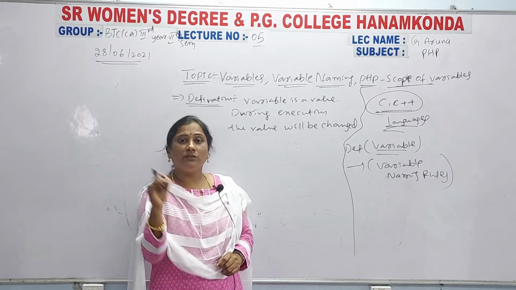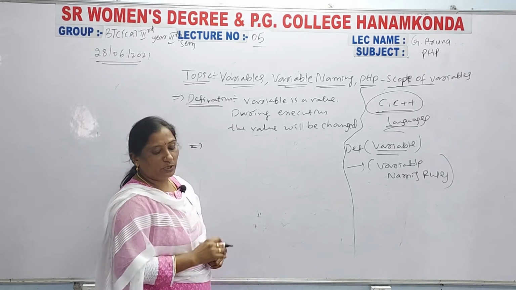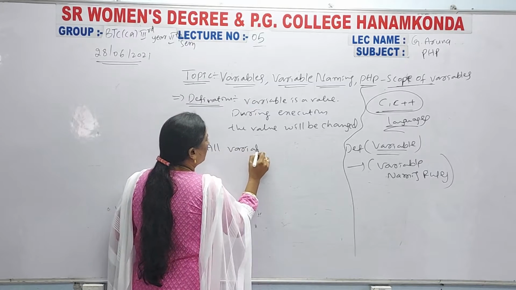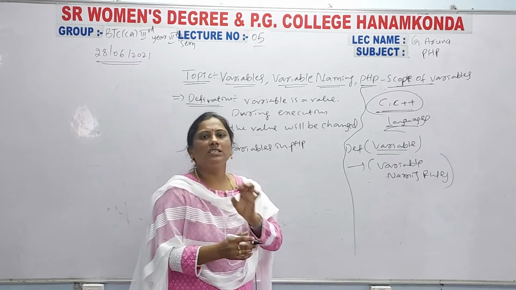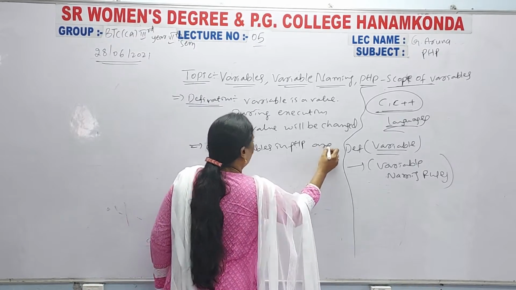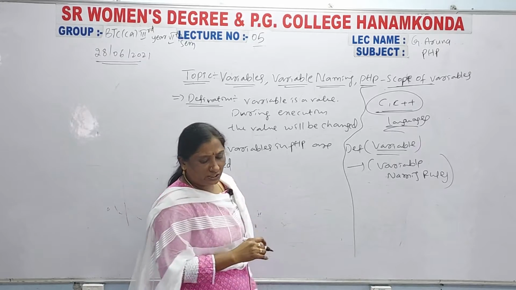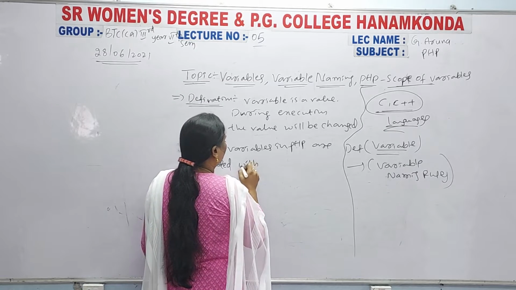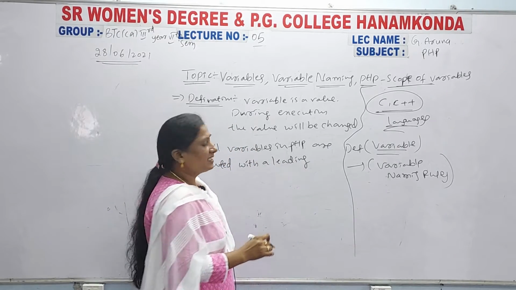Variables are declared, denoted by the dollar sign. After the definition, you have to write this point: all variables in PHP are denoted with a leading dollar sign.